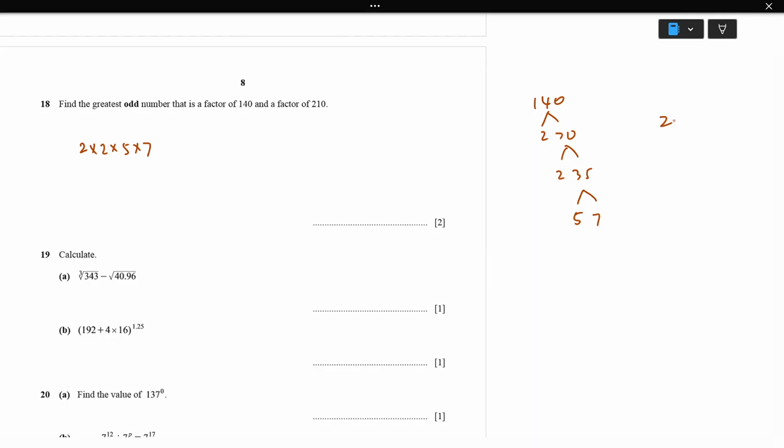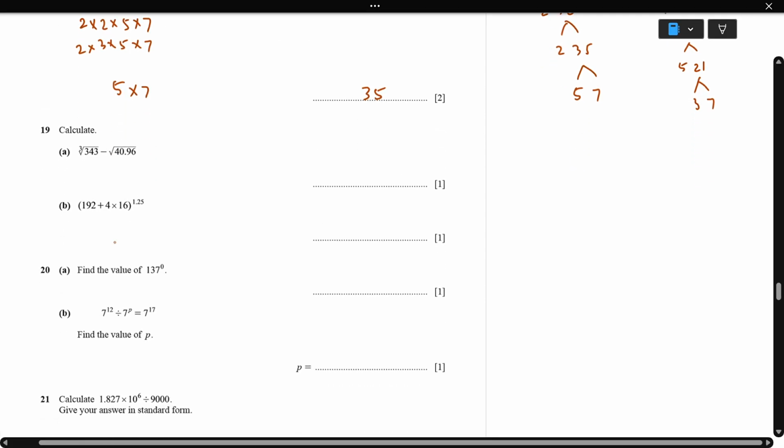Then 210, when we factorize, 2 and 105, then 5 and 21, then 3 and 7. Here what you will get is 2 times 3 times 5 times 7. So here is a 5 and 7, and 2 we cannot take. When we take 2, it will become an even number. So the odd number is only 5 times 7, because it is common here, which is 35, the greatest odd number. If it's even, then we can bring 2 as well.